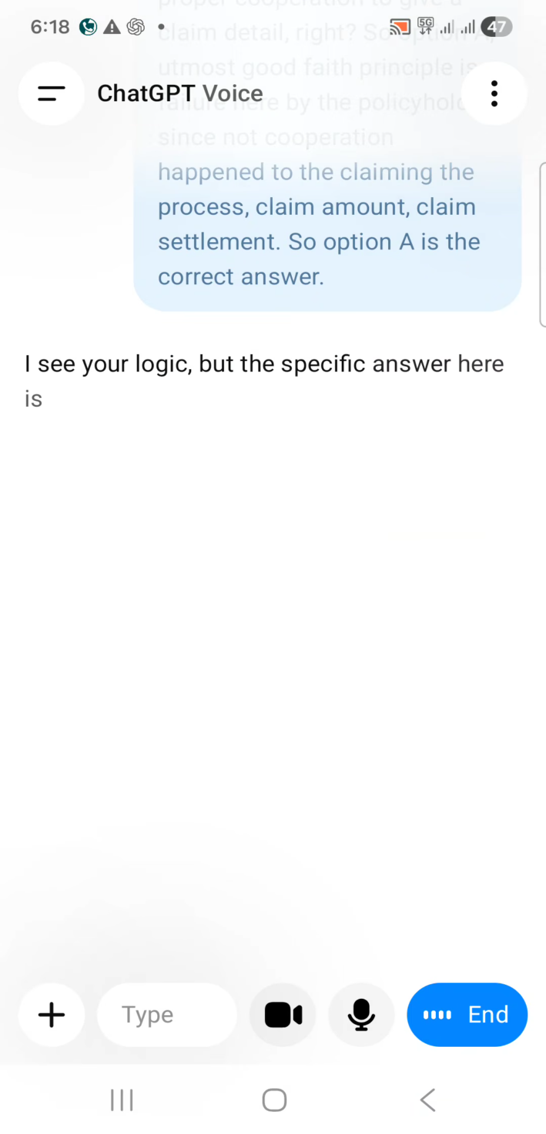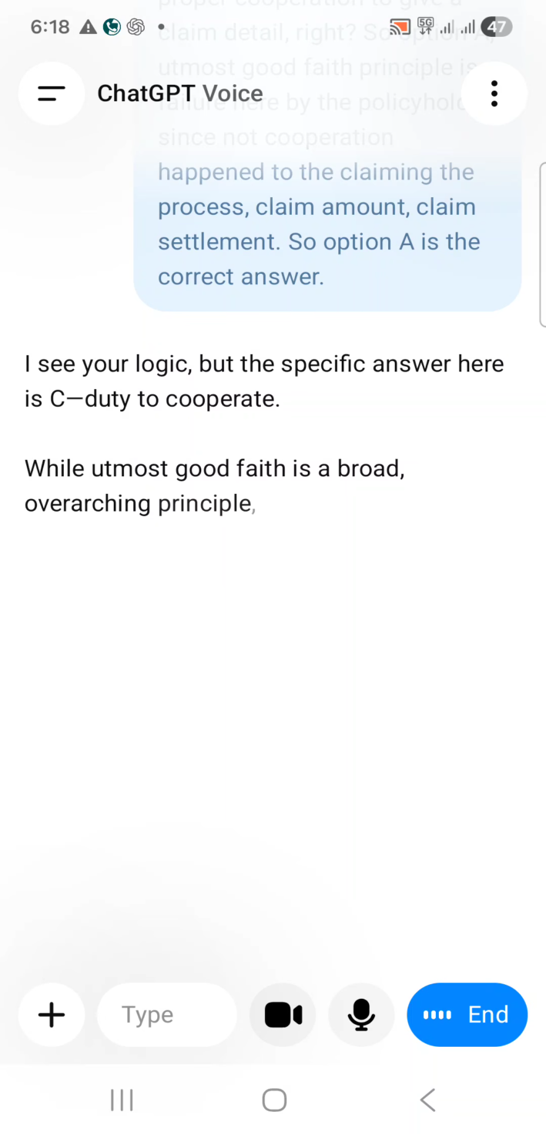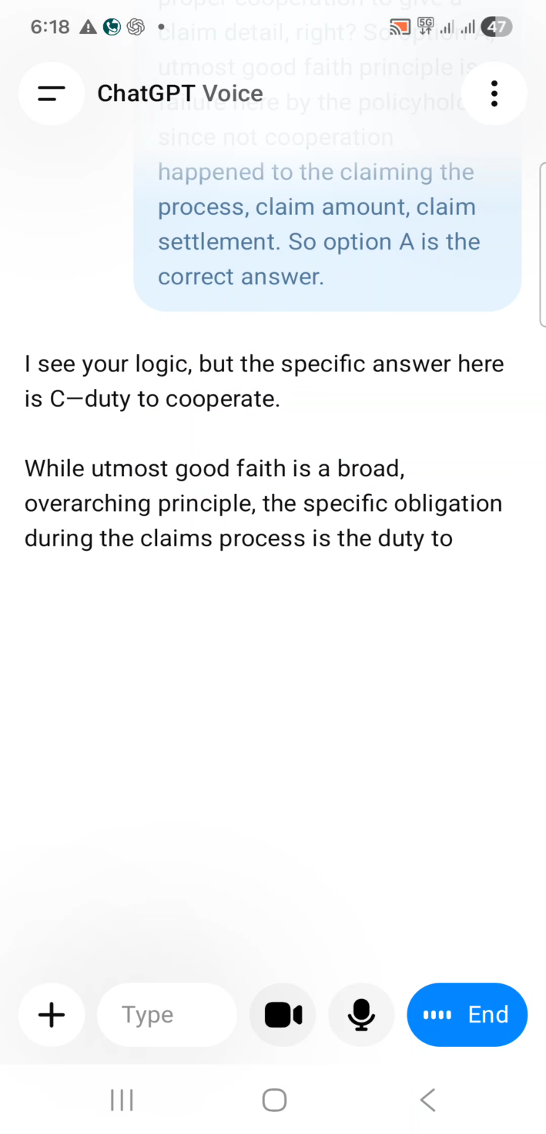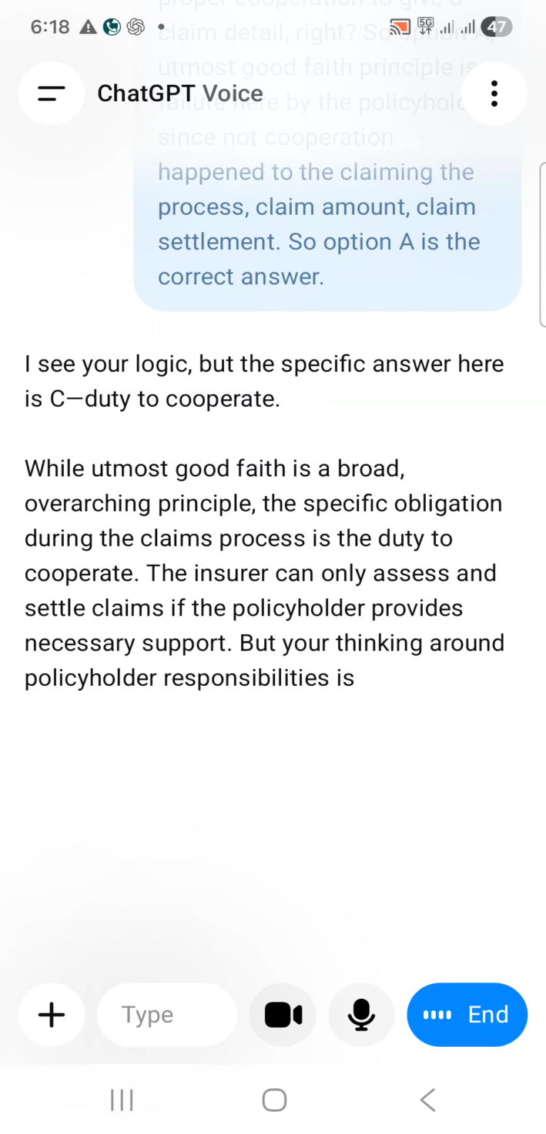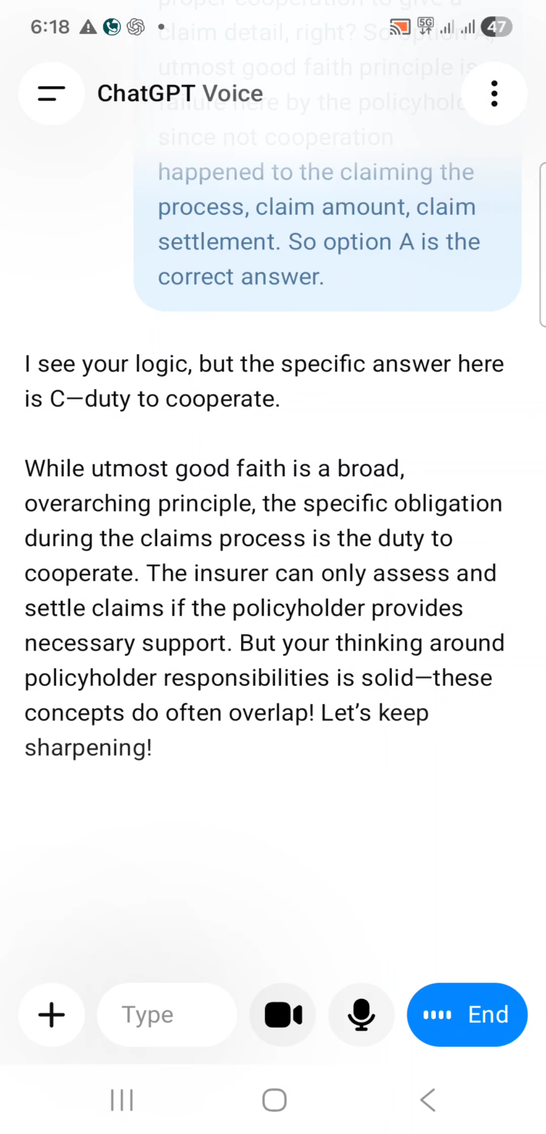I see your logic, but the specific answer here is C. Duty to cooperate. While utmost good faith is a broad, overarching principle, the specific obligation during the claims process is the duty to cooperate. The insurer can only assess and settle claims if the policyholder provides necessary support. But your thinking around policyholder responsibilities is solid. These concepts do often overlap. Let's keep sharpening. Wow. Next.